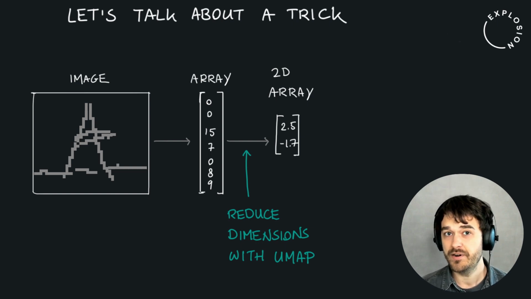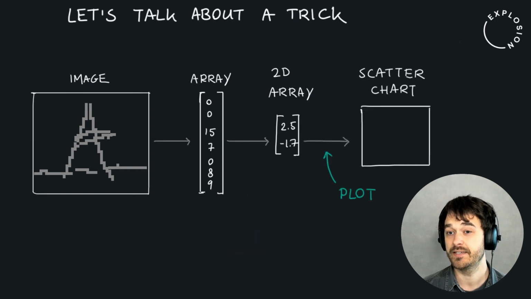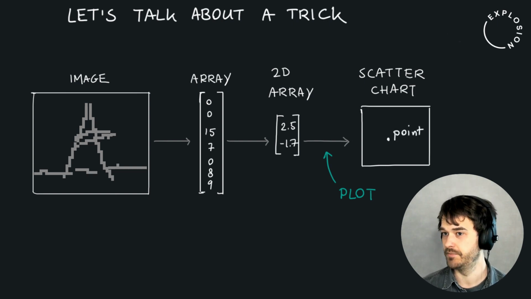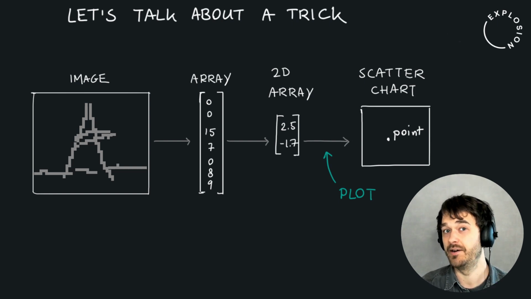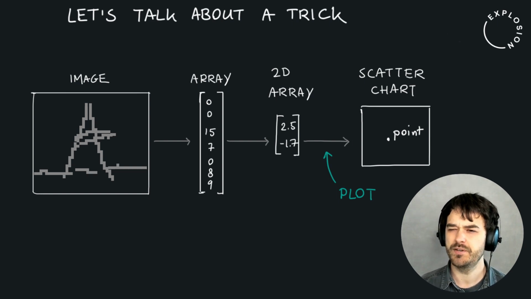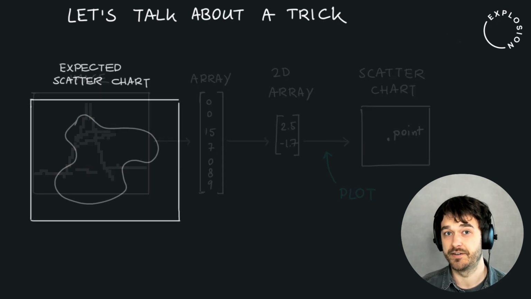So that means that we are able to go from an image to a two-dimensional point. And that means that we might be able to draw such a point on a scatter chart. We can do this for one image, but we can also do that for two images. In fact, we can do it for lots of images. And when we do that, we get this large point cloud in our scatter chart. And that scatter chart is going to be something that will help us, because we can wonder what kind of properties we would expect from such a scatter chart.